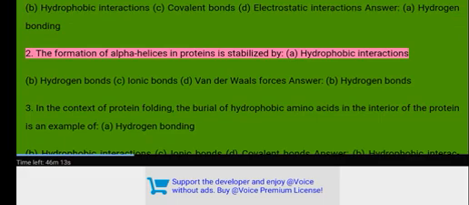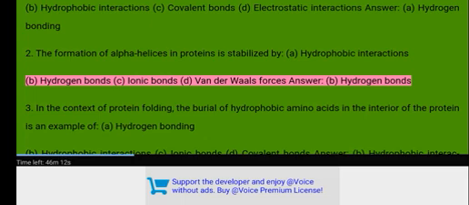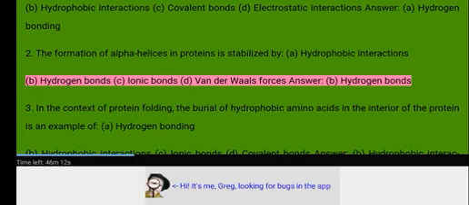2. The formation of alpha helices in proteins is stabilized by A. Hydrophobic interactions. B. Hydrogen bonds. C. Ionic bonds. D. Van der Waals forces. Answer. B. Hydrogen bonds.